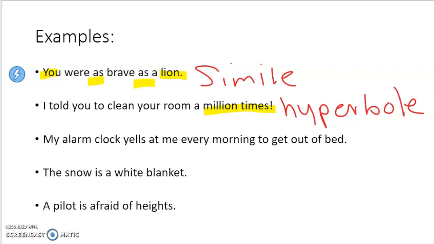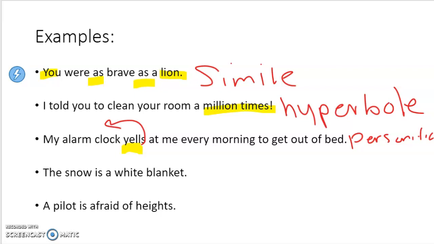The next one, my alarm clock yells at me every morning to get out of bed. Well, your object in this sentence is your alarm clock. Can your alarm clock yell? No. Can you yell? Yes. So if you're giving a human quality to a non-human thing, this is personification. Because it is saying that your alarm clock yells. However, it's meaning that your alarm clock maybe beeps or plays music. However, it's trying to wake you up.